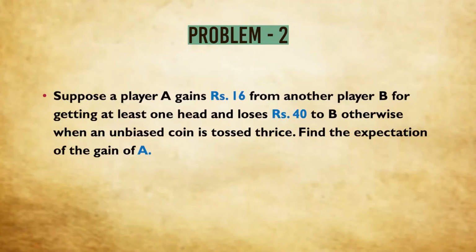We come to another problem now. Suppose a player A gains rupees 16 from another player B for getting at least 1 hit and loses rupees 40 to B otherwise when an unbiased coin is tossed 3 times. We have to find the expectation of the gain of A. So you see, what do we mean by loss or loses rupees 40? What will be the gain of A in that situation? It will be minus 40, right? Just keep this in mind as we move into the solution.